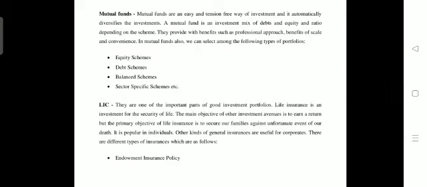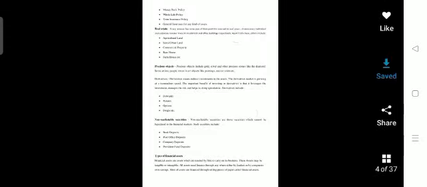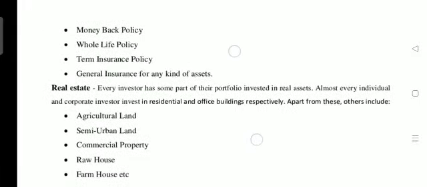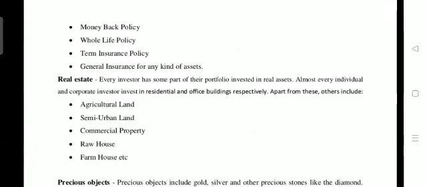It is popular among individuals, and other kinds of general insurance are also available under insurance activities. There are different types of insurance, like the endowment insurance policy, the money back policy, the whole life policy, the term insurance policy, and general insurance for any kind of asset. So mainly the investment is for the future, for future uncertainties, and is done under the Life Insurance Corporation.